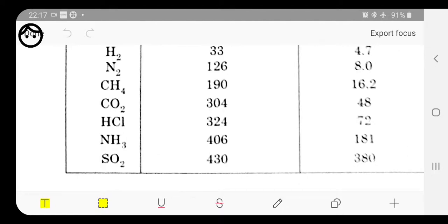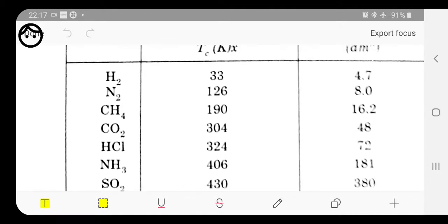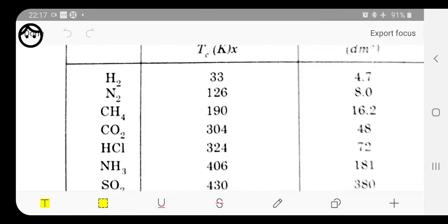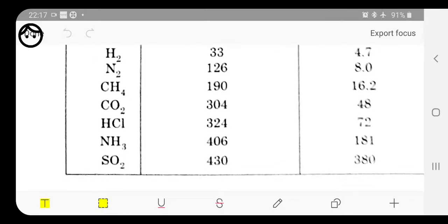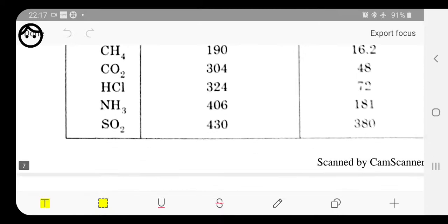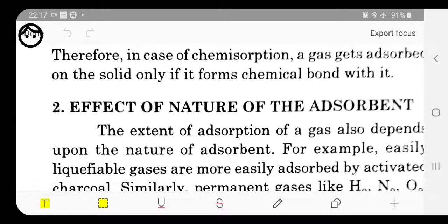But if we are talking about the other gases like hydrogen and nitrogen, here the critical temperature is very low, so reaching this temperature is quite difficult, and they cannot be liquefied as easily. So the adsorption process is also affected by the nature of gas. Second, that is the effect of nature of the adsorbent.